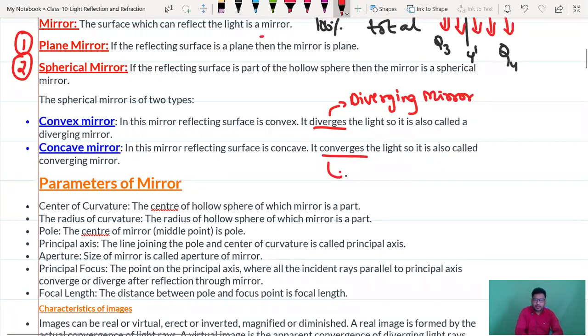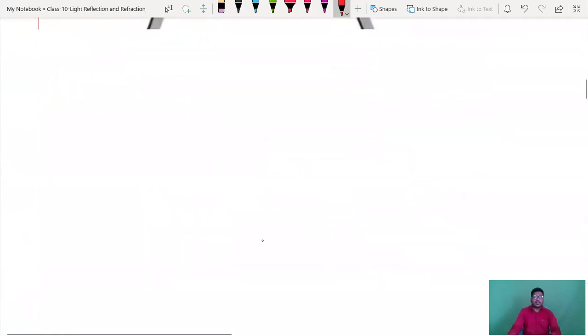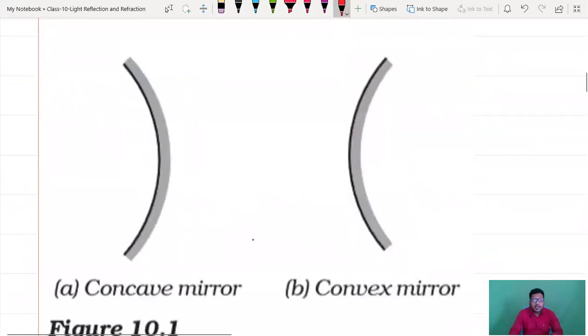It is converging mirror. Okay, we'll understand what is the diverging mirror, what is that converging mirror. Guys, you see this one is concave which is bent inwards. This is convex which is bent outwards.